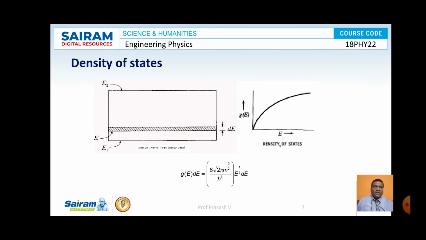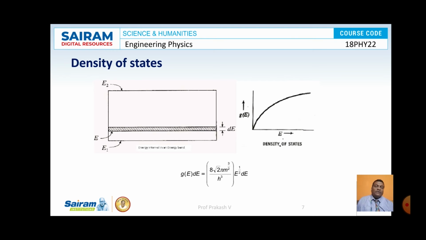When we look at the density of states, here is a material, so it is an atom. We are considering two energy levels E1 and E2. Between E1 and E2, we select a particular energy level starting at E and another energy level E plus dE. Between E and E plus dE, the number of electronic states available per unit volume of the material is known as density of states.